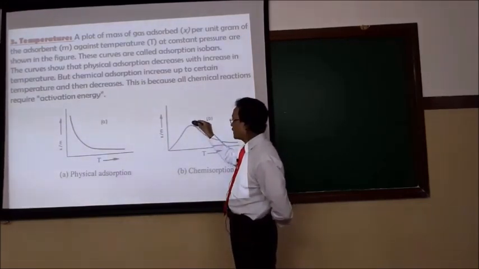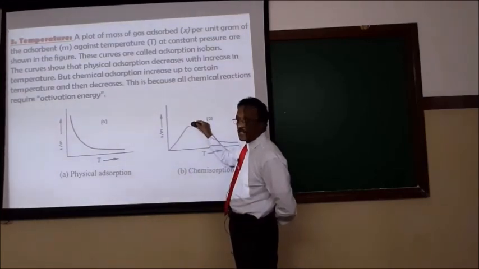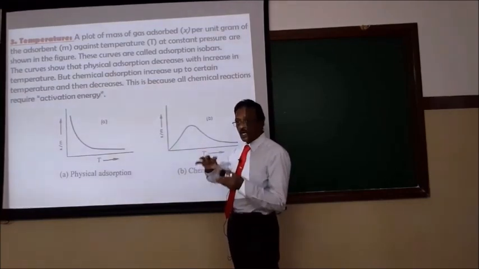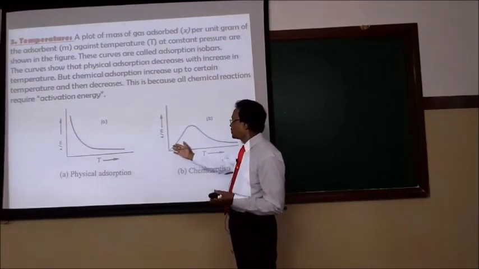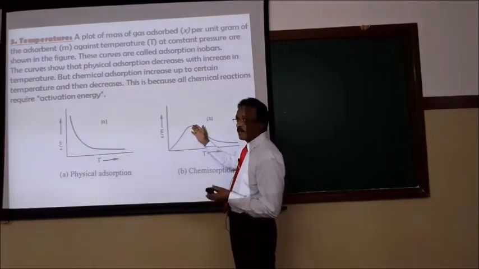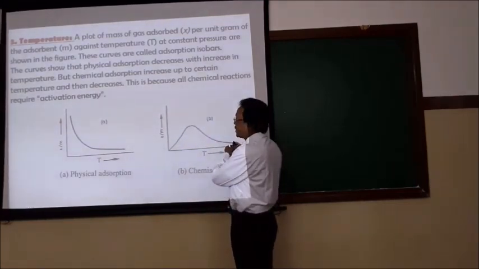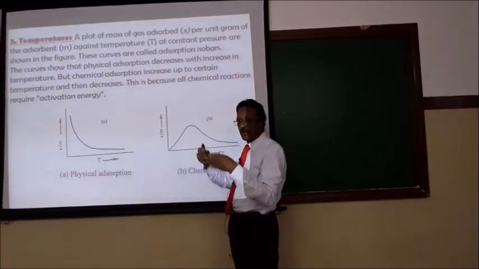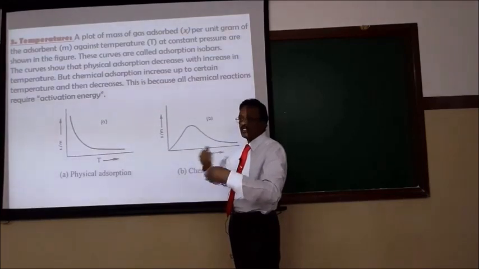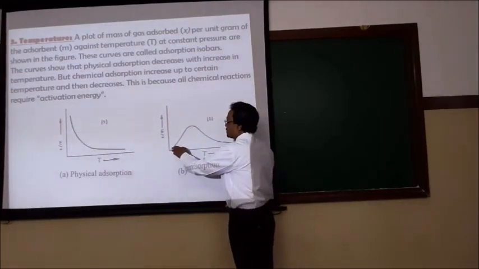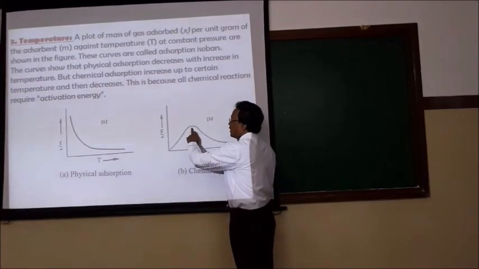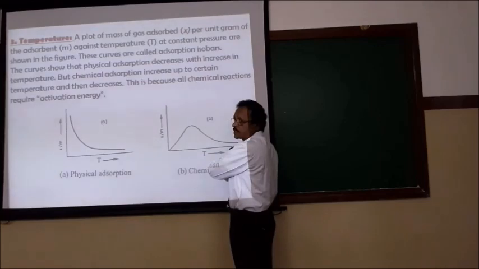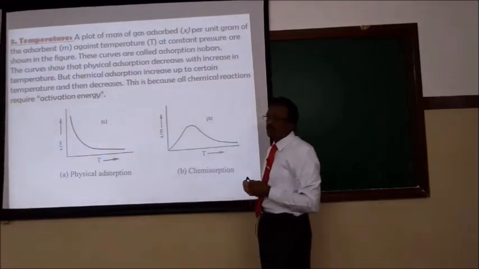We have studied this already in chemical kinetics. What is energy of activation? Every chemical reaction requires a minimum energy to cause effective collision. So to attain that activation energy, the chemical adsorption will keep on increasing up to a certain temperature. Chemical adsorption involves the formation of chemical bonds, so activation energy has to be supplied. That's why the extent of adsorption increases up to a certain temperature till it attains the energy of activation. After this, the chemical adsorption decreases again. So that is adsorption based on the effect of temperature.